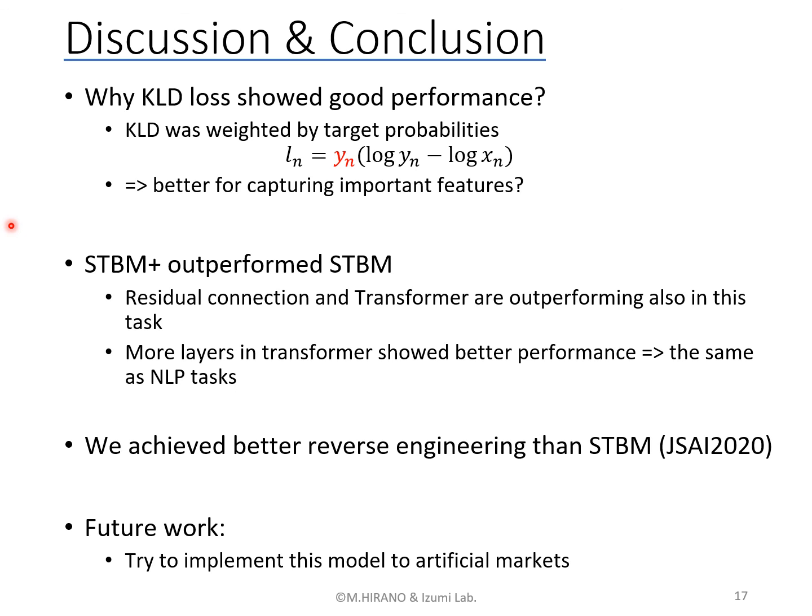Our other findings are that residual connection and transformer are also outperforming in these tasks. Moreover, like NLP tasks, more layers in transformer show better performance. As a result, we achieved building a better reverse engineer model than last year. As future work, we will try to implement this model in an artificial financial market. Thank you for your attention.